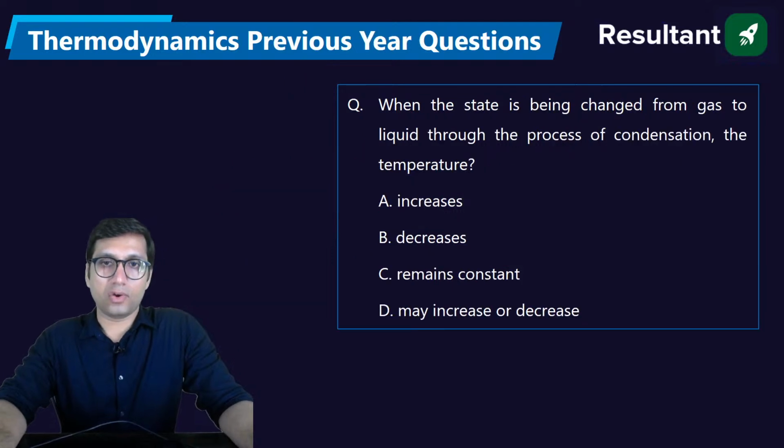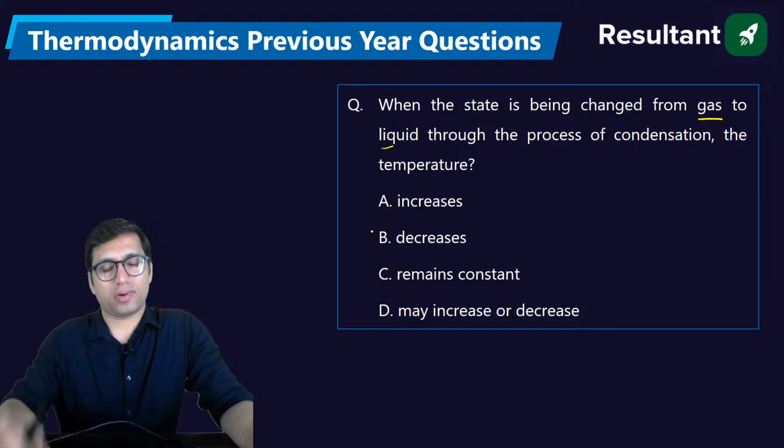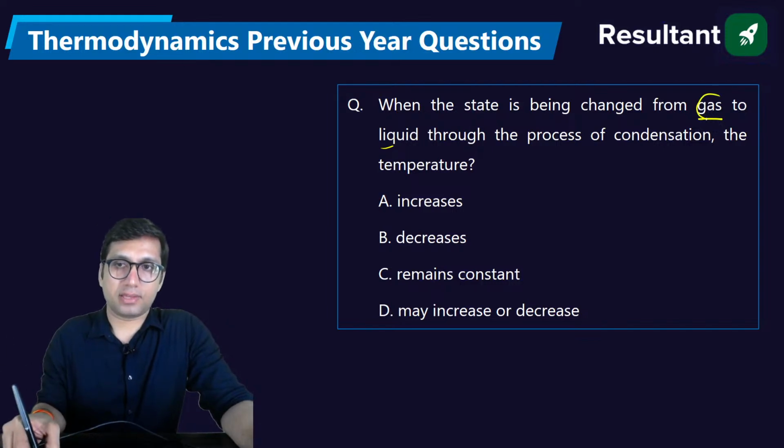When the state is changed from gas to liquid through the process of condensation, what happens to the temperature? Actually this is not absolutely correct, because we cannot say gas is changing its phase. Actually vapor changes its phase to liquid.